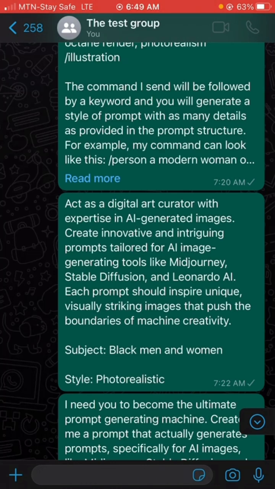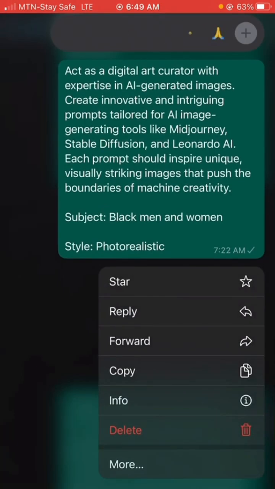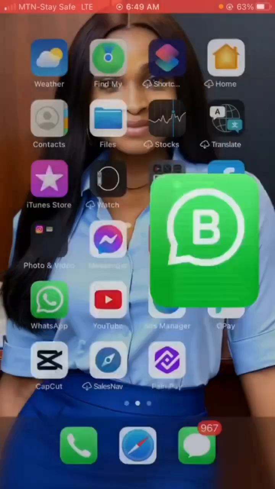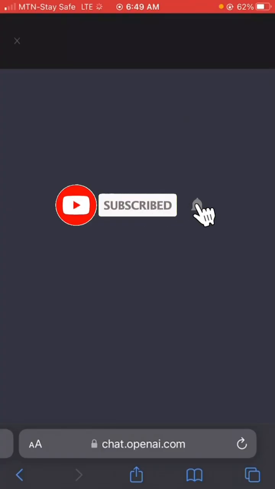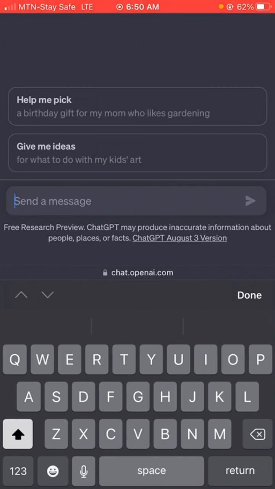So I'm going to copy this prompt right here, and then I'll go back to my browser. If you don't already know how to use ChatGPT, you can probably watch a video on how ChatGPT works and how to prompt it. All right, so ChatGPT, like I said, is just the text version of Leonardo.ai, right? So I'm going to enter that prompt here, and then I'll click on search, and ChatGPT is going to give me a list of prompts that we're going to be using for our Leonardo.ai. All right, so you can see now that it's coming up with a lot of those prompts, and anytime you want to generate those images, we can go on to do that.